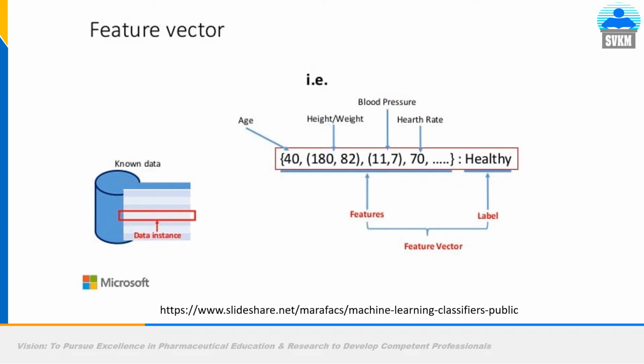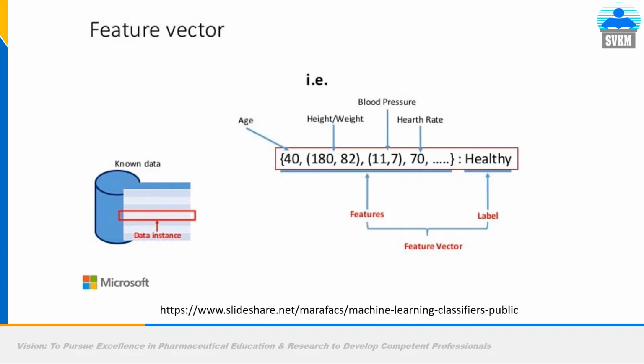Here in our case, the label will be of two types, either healthy or not healthy, or sick or ill, or a disease or patient. So on what grounds will we declare the person healthy? You have a database. From the database you have extracted the features, and then you are presenting those features in machine readable format, that is a feature vector.